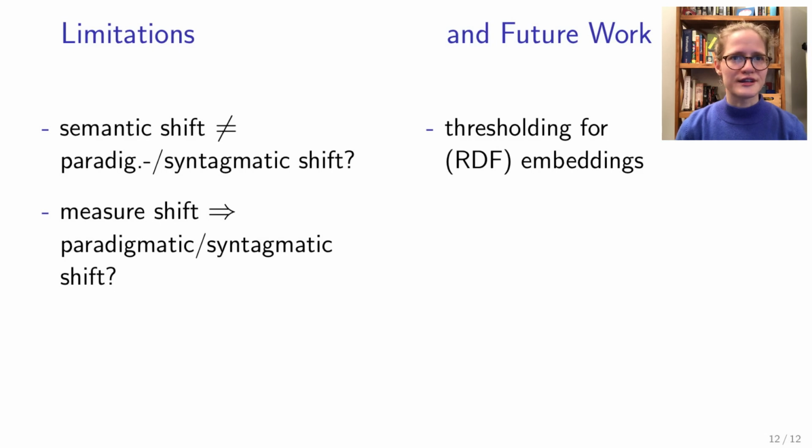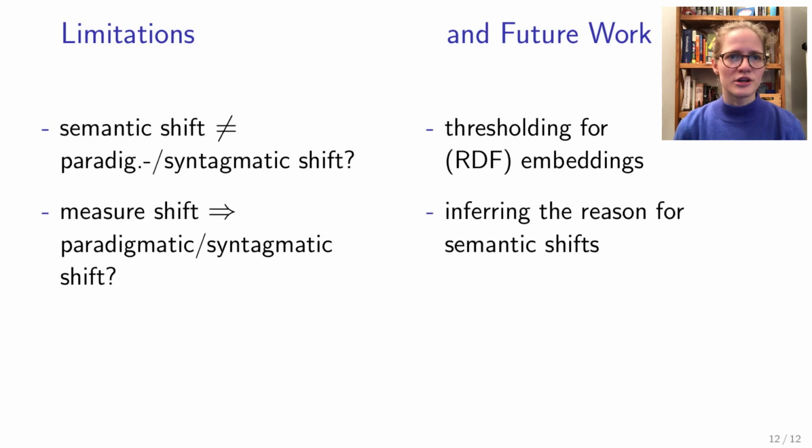Future work, or work that is enabled by what we did, is, for example, the informed thresholding of embeddings. One might want to think about what kind of semantic shift should be important for the text or the knowledge structure they are working with, and then, depending on that, update the embedding. What is also interesting to look at is inferring the reasons of semantic shift, which might be an easier task if you know from the get-go whether it is a rather paradigmatic or syntagmatic shift.